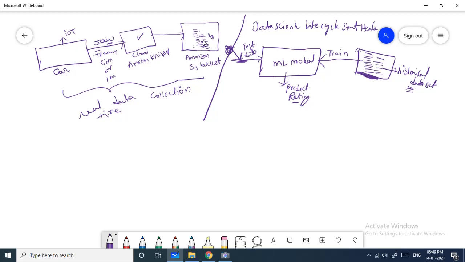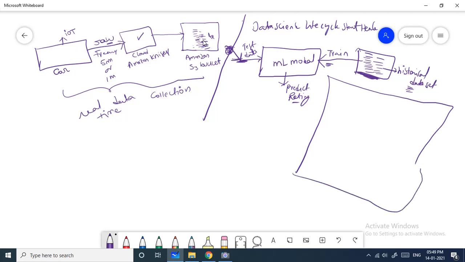Okay, sir, how do we train my machine learning model? Before training the machine learning model, we have to perform a lot of steps. What are the steps we have to take? It may be feature selection, feature engineering, exploratory data analysis, or data pre-processing and handling missing values.